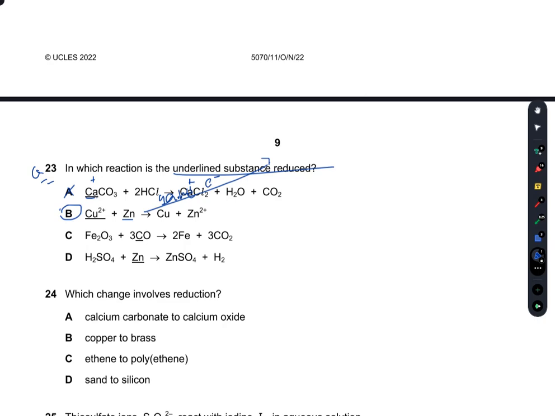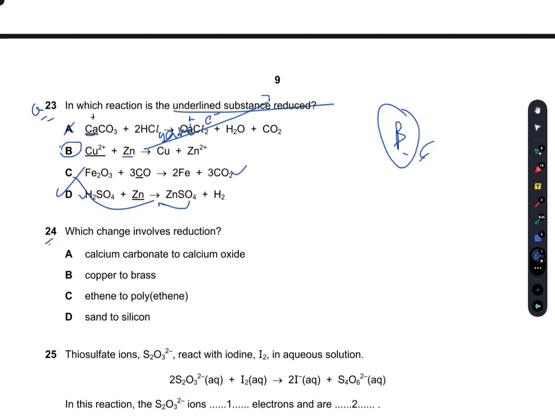So B is true. In C, Fe2O3 with 3CO gives 2 Fe and 3CO2. In C, I think carbon is oxidized. Yes, carbon is oxidized here because it gains oxygen. Similarly, zinc is also oxidized because it gains oxygen. So C and D are incorrect. B is the right answer.